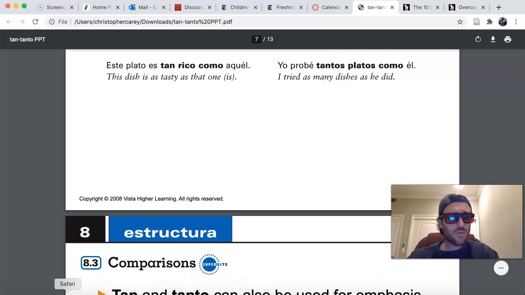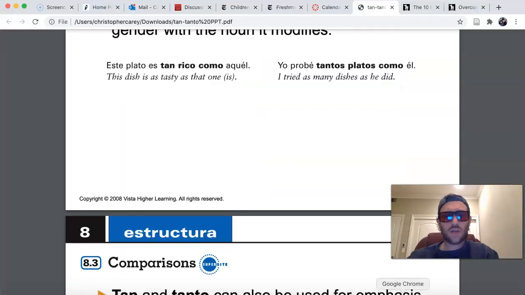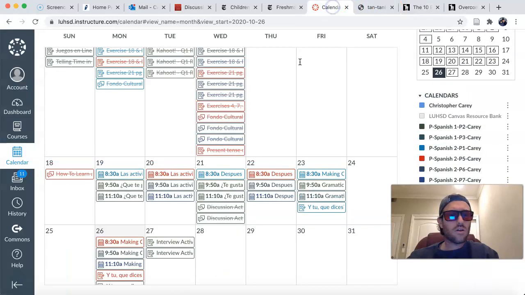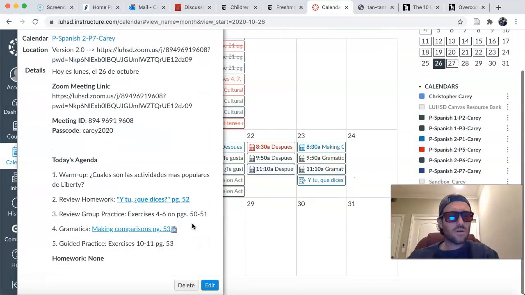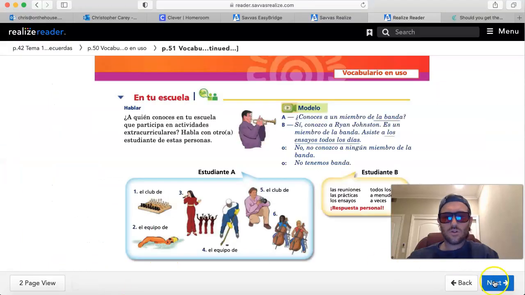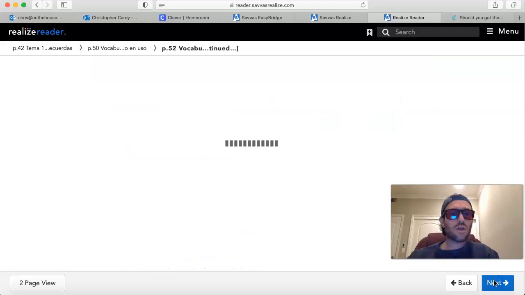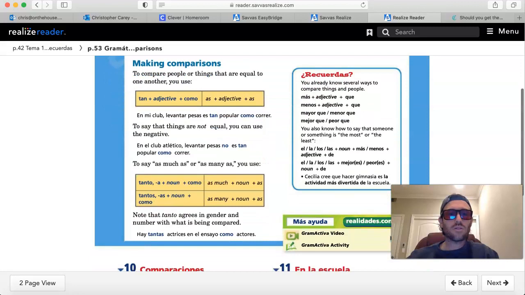All right, so that's the main grammar lesson for today. And then for practice, we're going to do exercises. Let's see here. 10 and 11, if I'm not mistaken. Out of the textbook. Yeah, guided practice exercises 10 and 11 in la página 53. So if you'll go there, we'll do those together, go over the correct answers, and kind of start off that grammar concept of making comparisons. So that is the agenda for today.